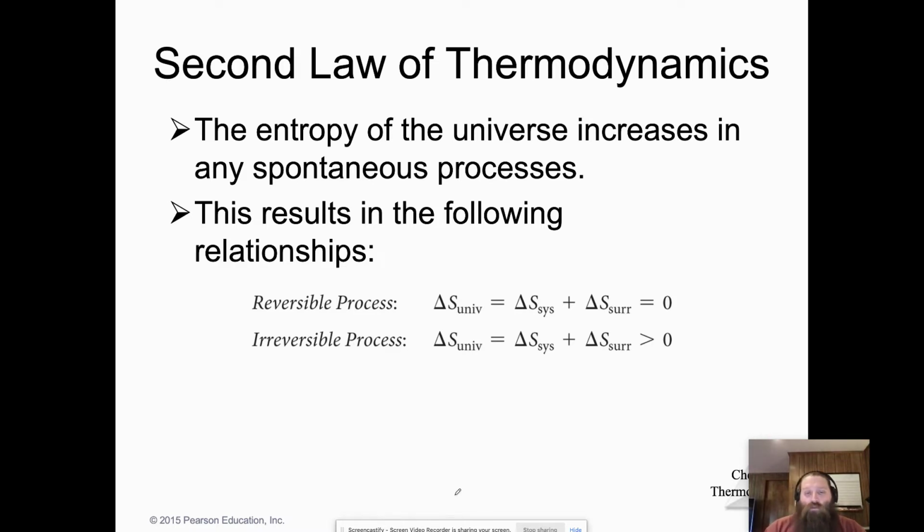This gives us two relationships. If you have a reversible process, then delta S of the universe can be set equal to 0 because the delta S of the system and the delta S of the surroundings are going to be interchangeable, and so you're going to get 0 as your total entropy. For an irreversible process, and this is the one that we're going to see most often, the delta S of the universe must be greater than 0 once we have balanced all the books, as it were.